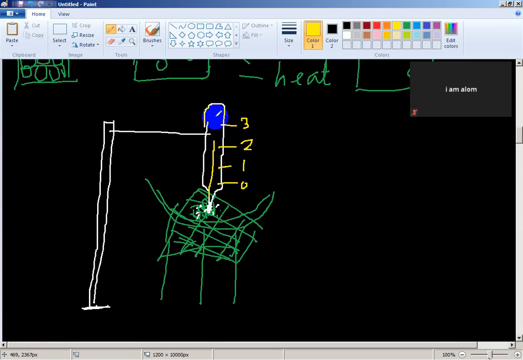Between 0 and 1 is 10 degrees Celsius, with a 10 mark in between. So 2 means 20, and the middle between 1 and 2 is 15. So here is 25, this is 30. This is the thermometer.